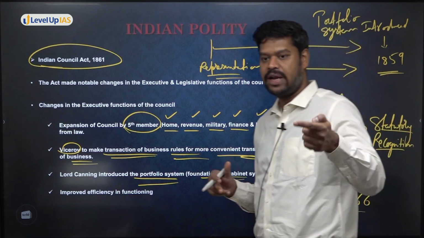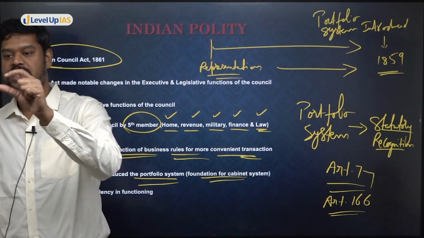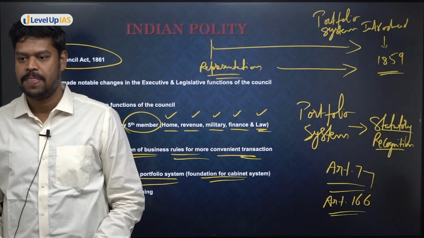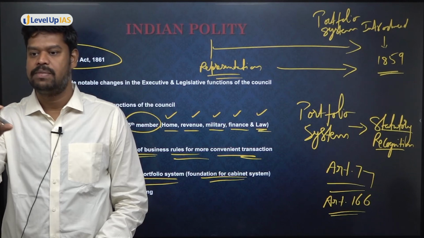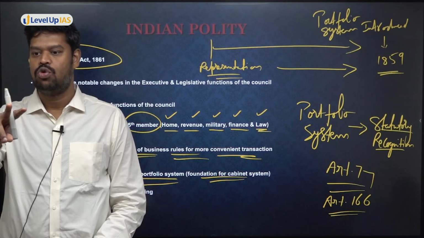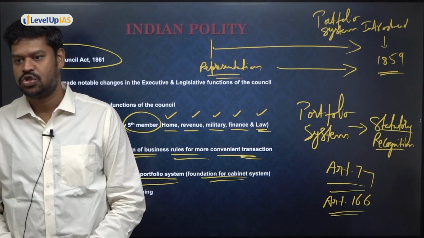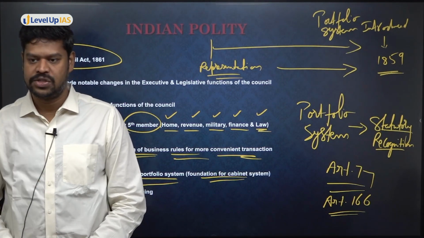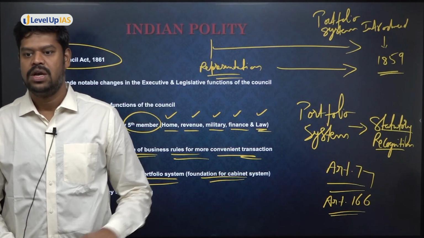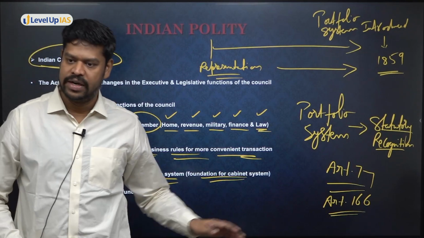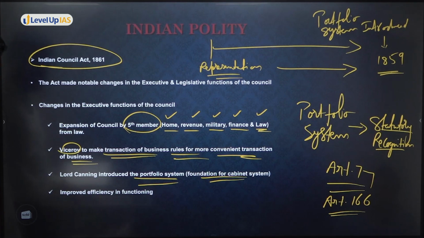The Viceroy can allocate different portfolios to different members. The Viceroy will determine who is the decision-making authority within a particular department. If two departments have to take a decision, sometimes two departments have to combine and take a decision. For example, the Home Ministry and the Defense Ministry may have to combine and take a decision. In such cases, how is the decision to be taken, and who will overrule that particular decision? All those things are determined by what is called the transaction of business rules. And who is the authority to make all these things? It is the Viceroy. That was also given statutory recognition under the Indian Councils Act.